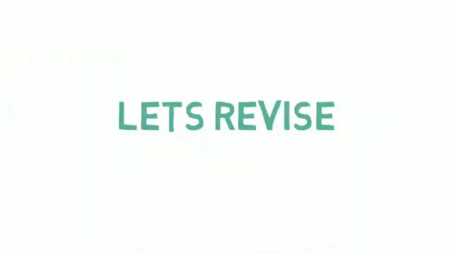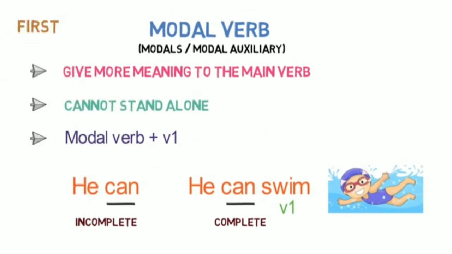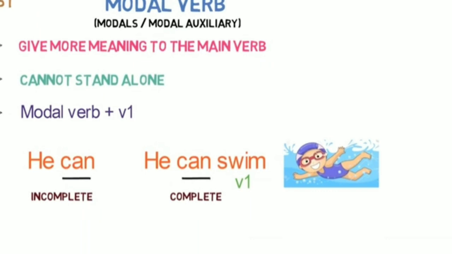So that's all in today's video. Let's quickly revise what we learned in this lesson. First, we understood what is a modal verb. It gives more meaning to the main verb and it cannot stand alone, which means it requires the main verb for its existence. It is used before the base or first form of the main verb.